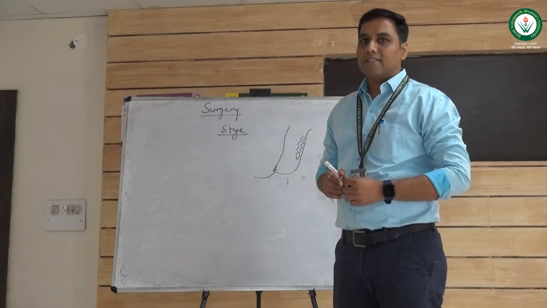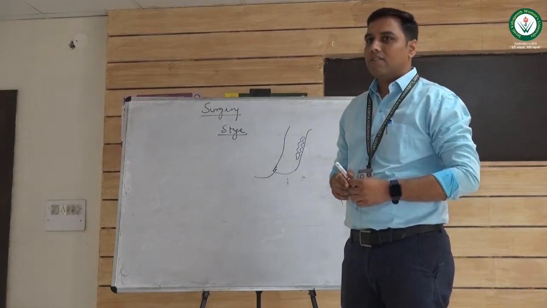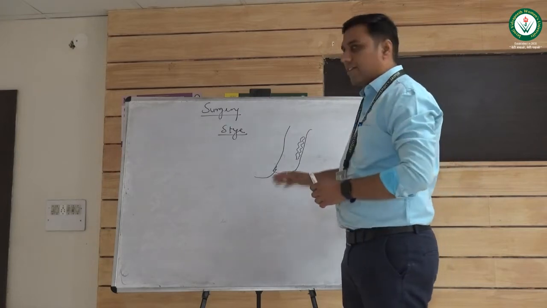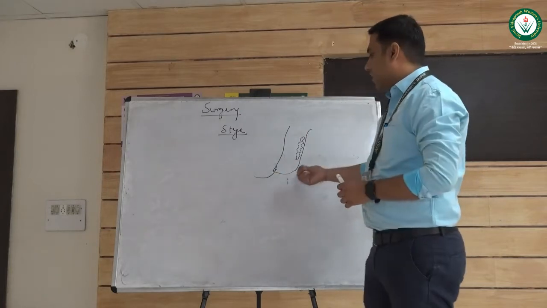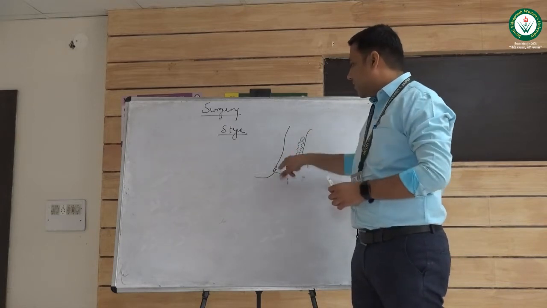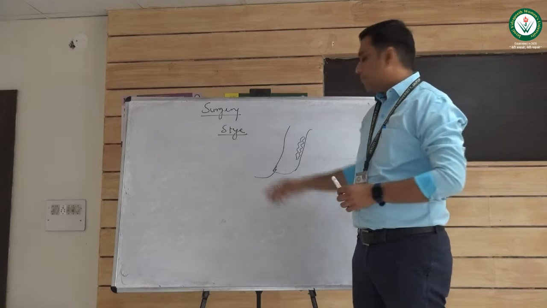To understand this, first we have to get the knowledge of the anatomical structure of the eyelid. So here is the diagram of the upper eyelid, which is showing the important glands and eyelash.